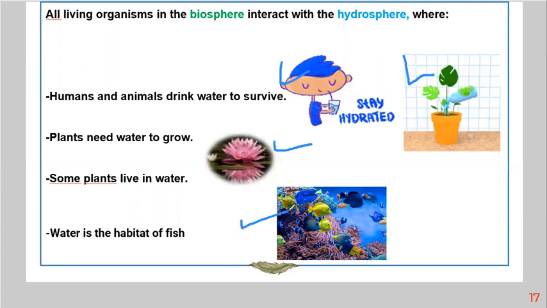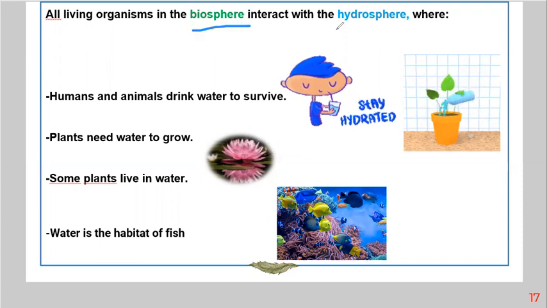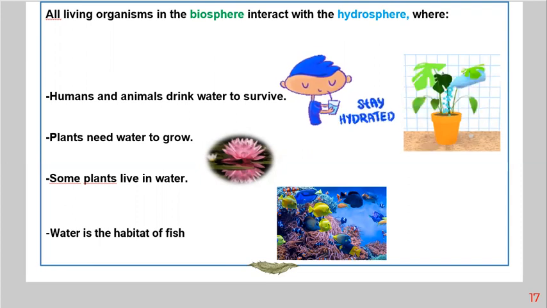So we need water to drink. Plants need water to survive. Some plants live in water, like water lily. Some animals live in water, like the fish. So this represents the interaction between biosphere and the hydrosphere. Biosphere: human, plant, and animal. Hydrosphere: water.